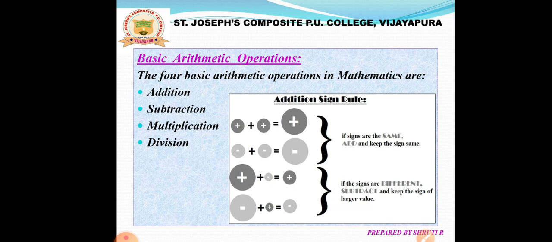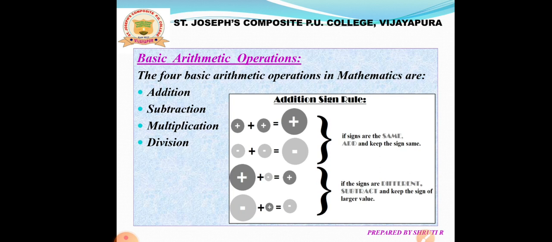Similarly, if you want to add any two negative integers, then add them first and keep the sign negative. Nothing but if signs are the same, add and keep the sign same. If you want to add one negative and one positive integer, first subtract them and keep the sign of larger value.